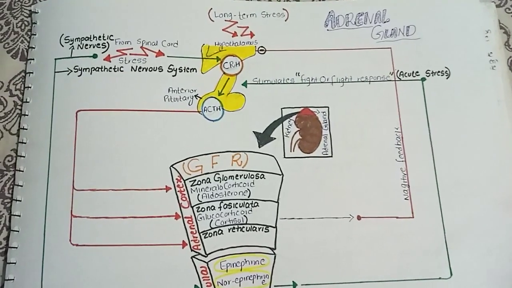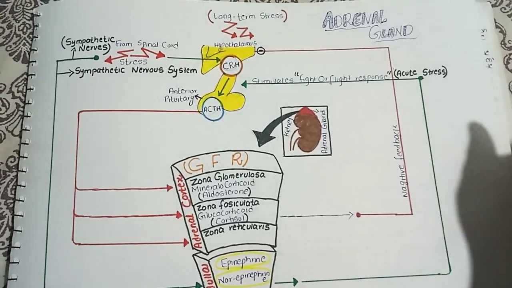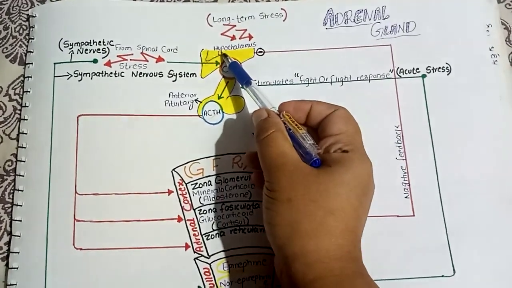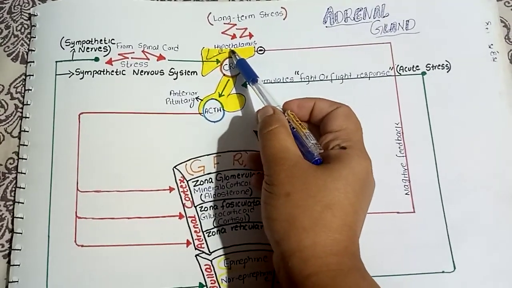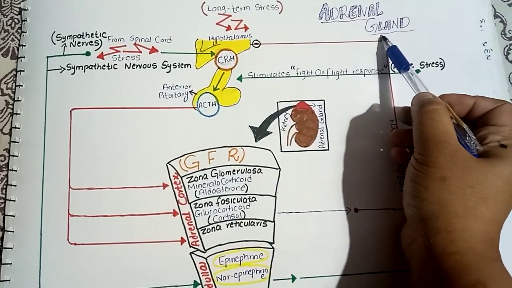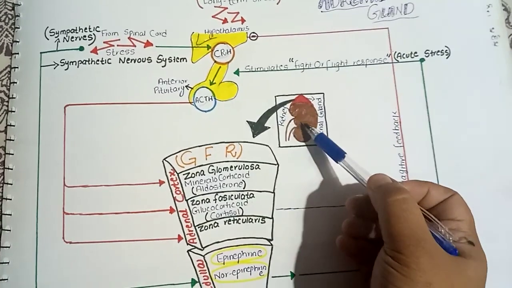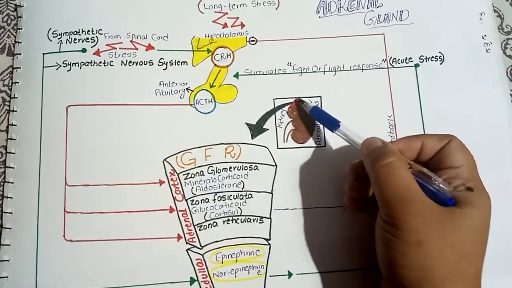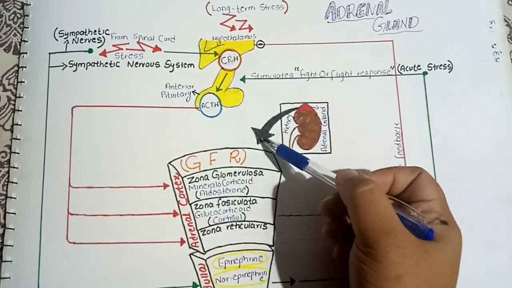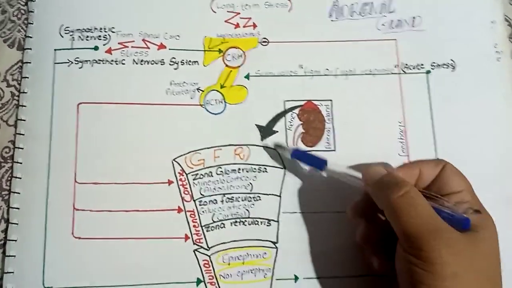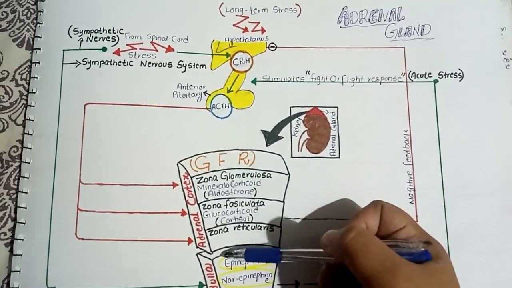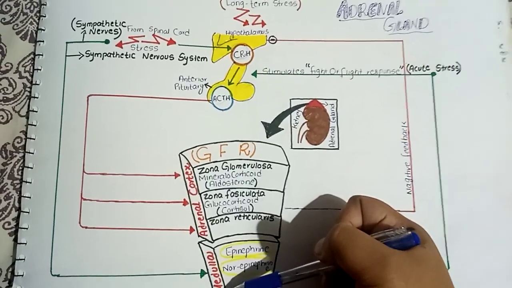So today my topic is the adrenal gland, and first I will start with the hypothalamus. Basically, the hypothalamus, which is the higher center of the brain, is the main regulator of the adrenal gland. This is the kidney, and above the kidney sits the adrenal gland, and here is the cross section of the adrenal gland. The outer portion of the adrenal gland is known as the adrenal cortex, and the inner portion is known as the adrenal medulla.